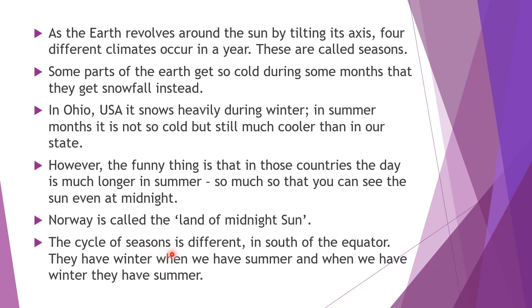And the cycle of seasons is different. South of the equator, suppose it is winter. That means in Australia, Africa, and South America, the southern countries, it is winter. At that time in the northern hemisphere we get summer. Suppose in the northern hemisphere it is winter, in the southern hemisphere it is summer. That means we can see these variations because of the tilt position of the earth.